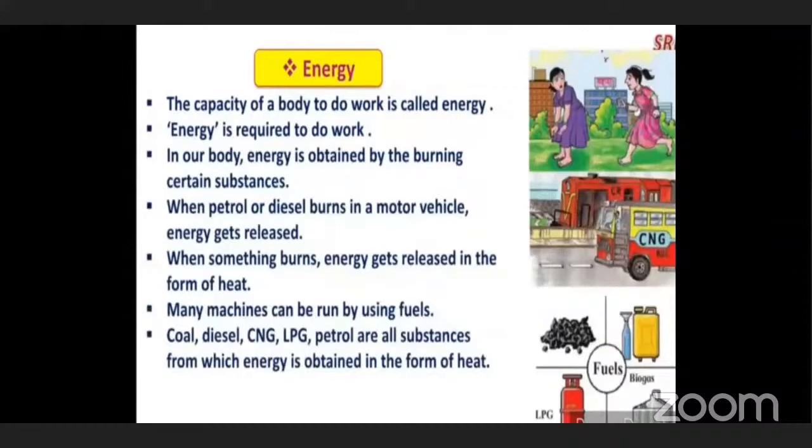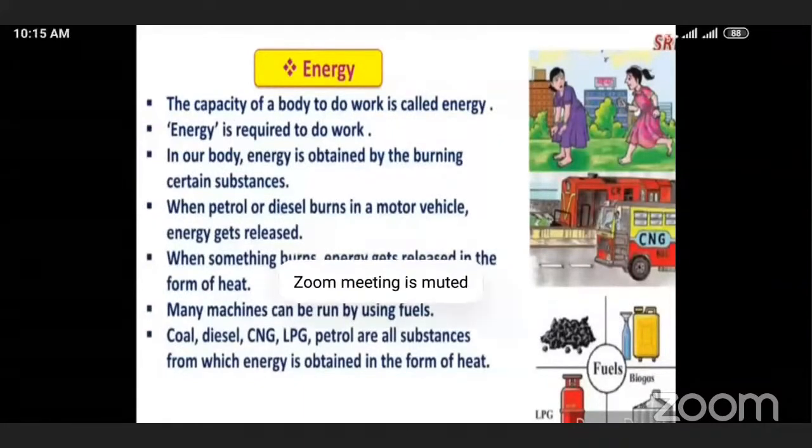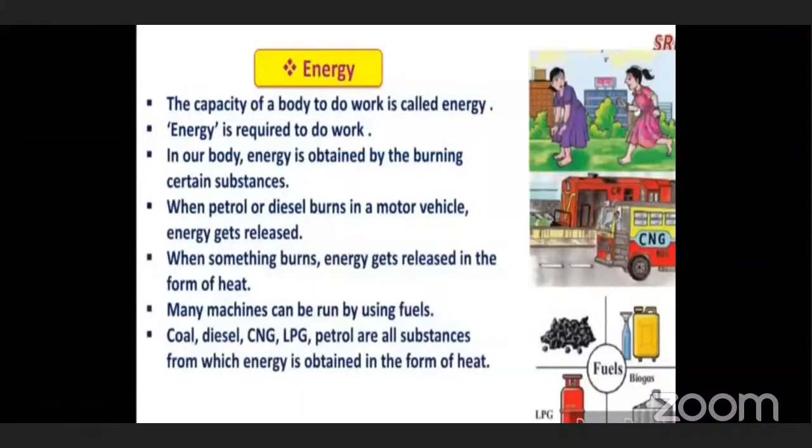When something burns, energy gets released in the form of heat. So vehicles and many machines can be run by using fuels. Fuels means the substances which burn. Those substances are called fuels. For example, when we cook our food on the gas stove, we are using kerosene. So kerosene is the fuel, and in some factories they are using coal. So coal is the fuel.